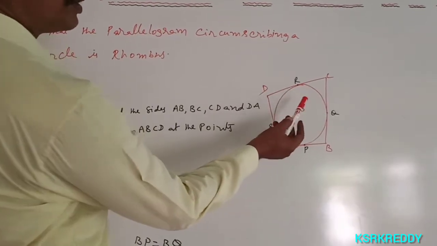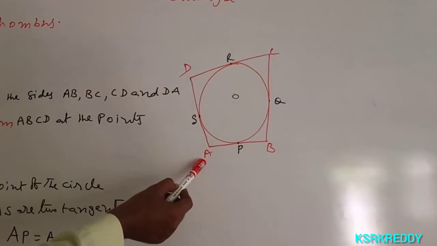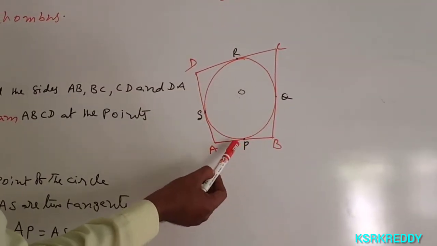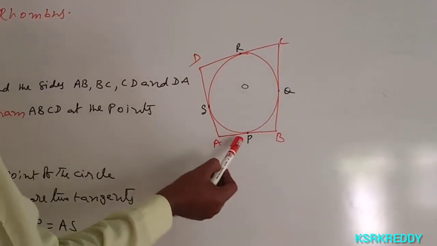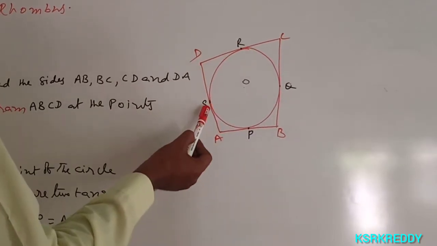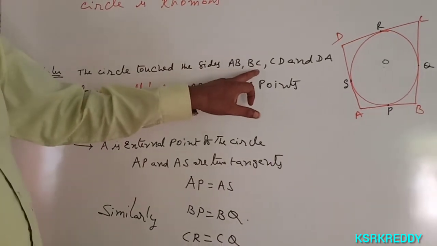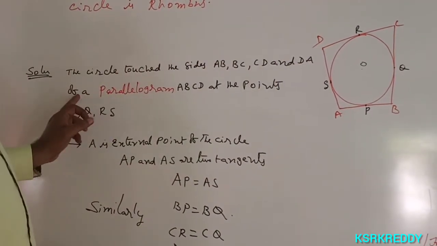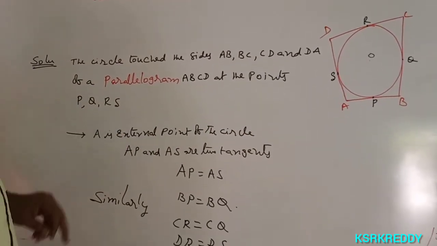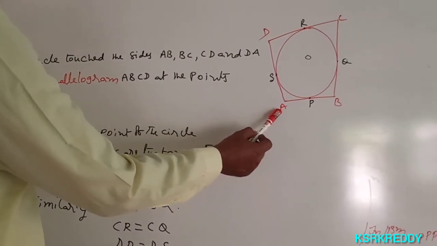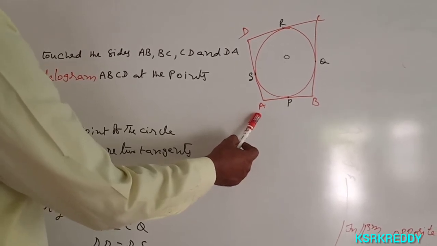Already we know from the previous example: O is the center of the circle, ABCD is a parallelogram, and the circle touches the sides AB, BC, CD and DA of the parallelogram ABCD at the points P, Q, R, S. A is the external point of the circle. How many tangents can be drawn from an external point to the given circle? Two tangents. The two tangents are equal.